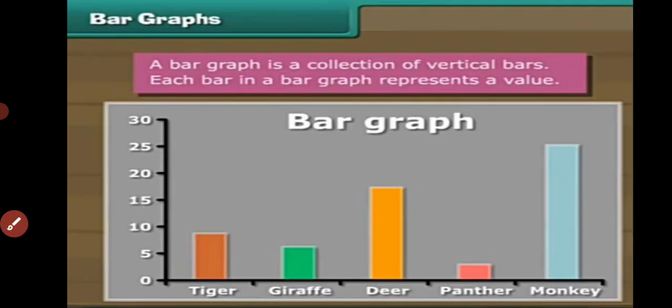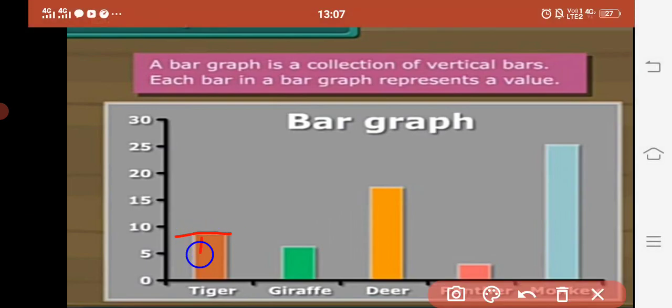Now the other is the bar graph. A bar graph is simply a collection of vertical bars and each bar in a bar graph represents a value. For example, we are representing a bar graph of animals. Tiger's value is near 10. Giraffe's is less than 10. Deer is approximately 20. Then panther is approximately 5. And then monkey is approximately 25 to 30. So this is how, in the form of columns or vertical bars, we can represent our data.